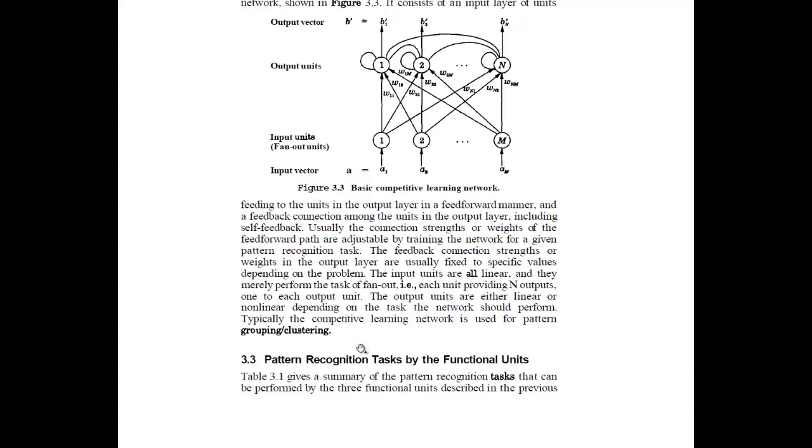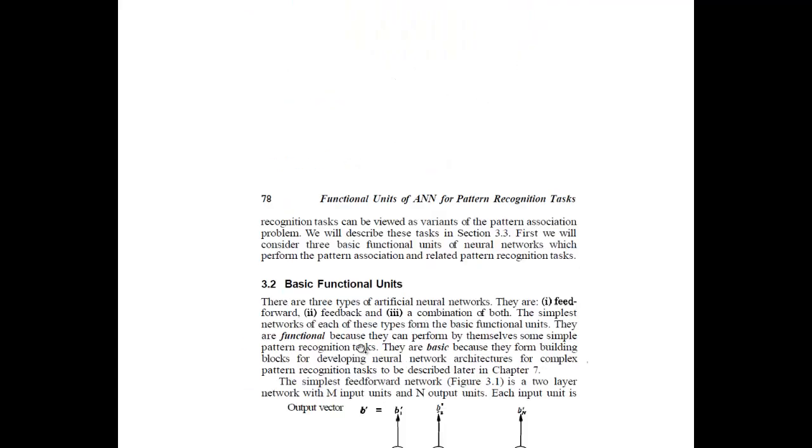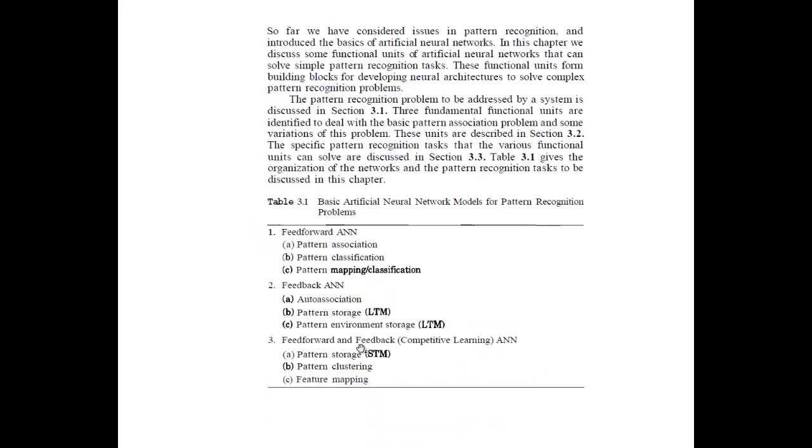So here you have learned about three models: feed forward, feedback and competitive learning. Here you have pattern association and pattern classification, here you have auto association and pattern storage, and the third one is the combination. These are the three models that are present for pattern recognition.